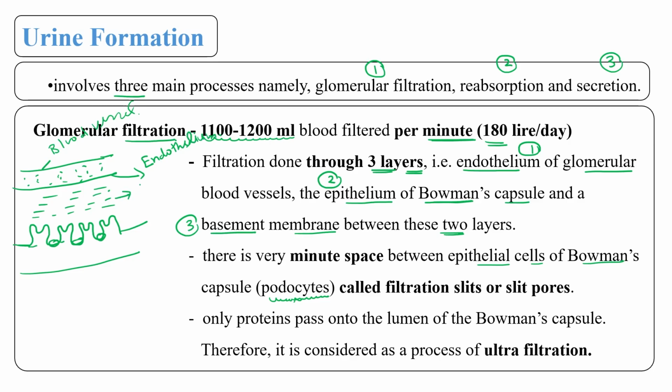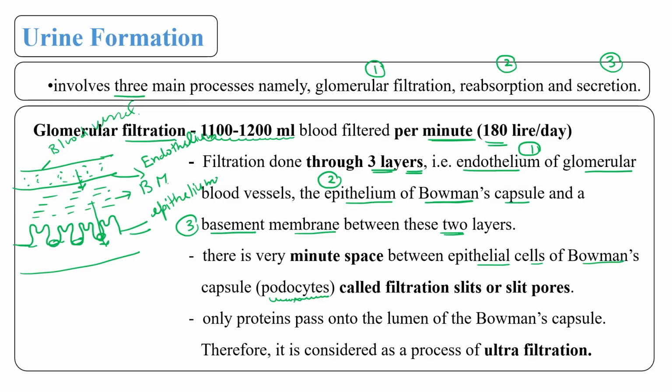Then this is the basement membrane, and this is the epithelium layer of Bowman's capsule. So first, the blood must cross this endothelium, then this basement membrane, and then through this podocyte, using the slit, it enters into the next site.